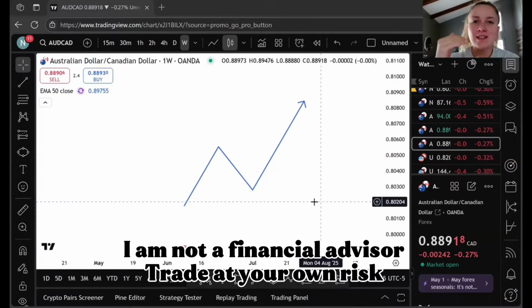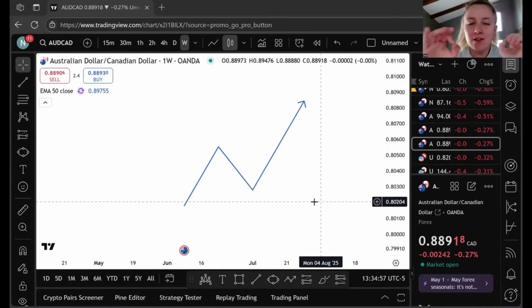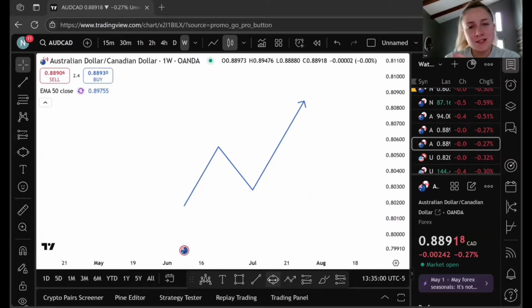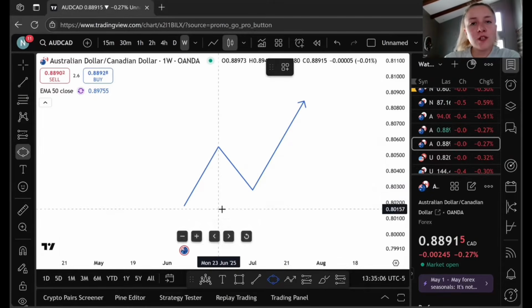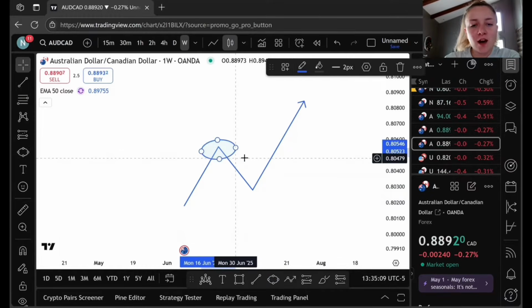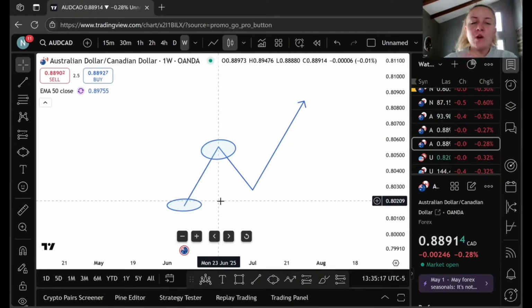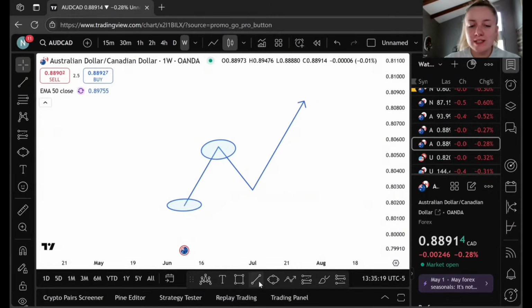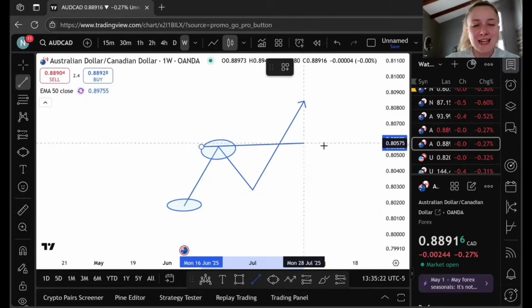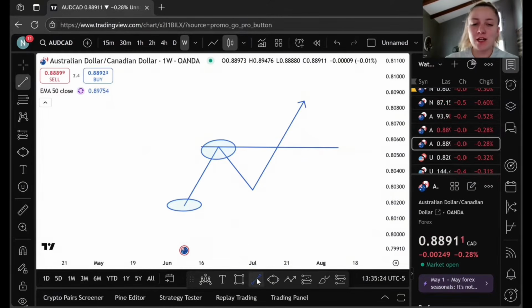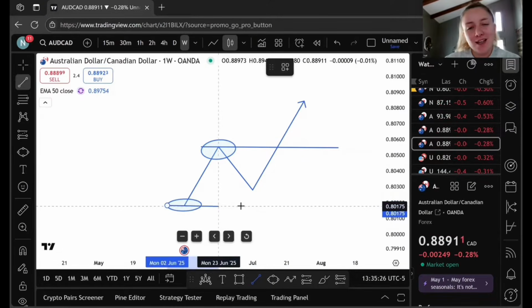The market has highs and the market has lows, which is exactly the first step that we need to take in order to identify, are we bearish or are we bullish? All you need to do is find yourself a high and then find yourself a low. Once we have these two points, all you need to do is grab yourself this tool to make things a little bit easier for you, especially once we go on to the actual candlesticks. It might get a little bit confusing.